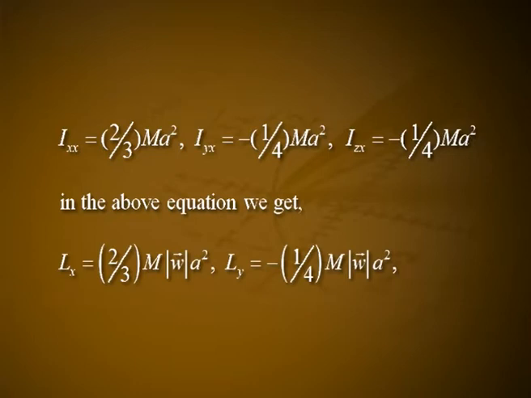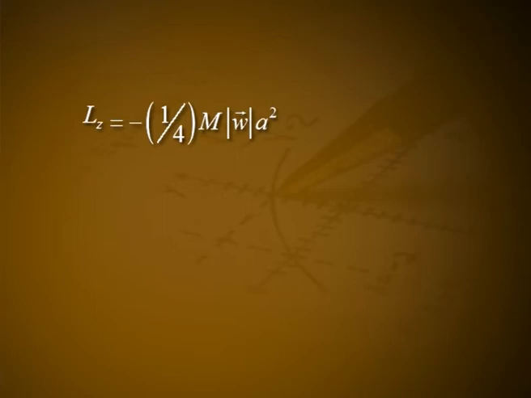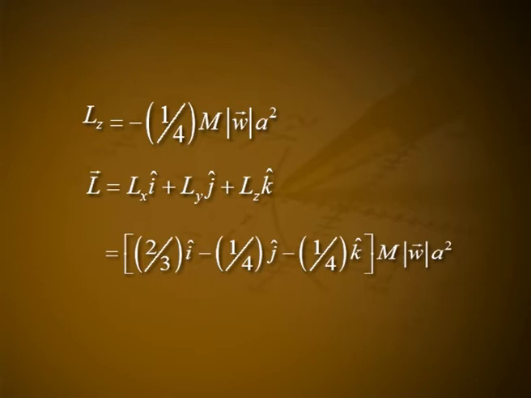In the above equation, we get Lx is equal to 2 by 3 into m into modulus of vector W into a square, Ly is equal to minus 1 by 4 into m into modulus of vector W into a square, Lz is equal to minus 1 by 4 into m into modulus of vector W into a square. Vector L is equal to Lx into i cap plus Ly into j cap plus Lz into k cap, which is equal to 2 by 3 into i cap minus 1 by 4 into j cap minus 1 by 4 into k cap into m into modulus of vector W into a square.